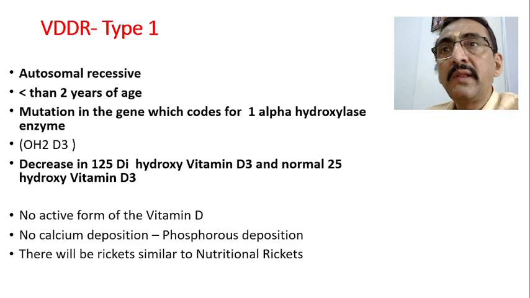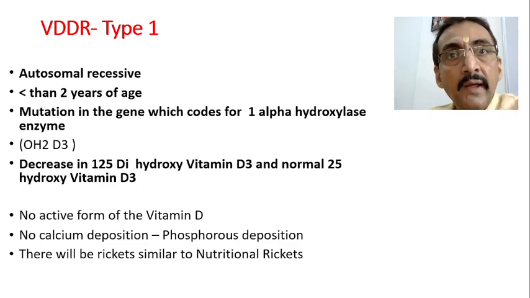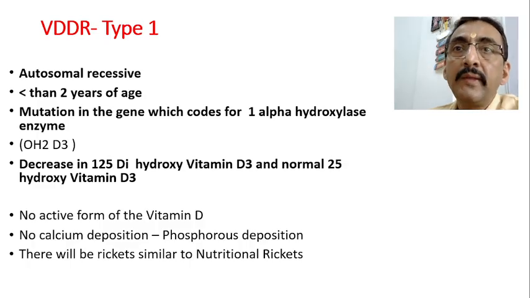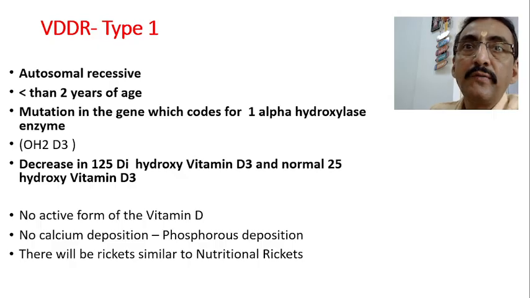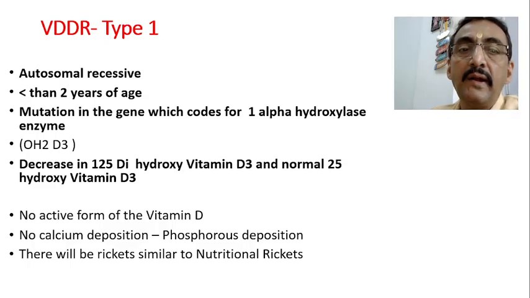If you provide whatever amount of vitamin D, it will not be corrected. The problem is not with the storage form, the problem is always with the active form, because that particular enzyme, 1-alpha hydroxylase enzyme, is hereditarily absent or it is not functioning. So this is VDDR type 1.